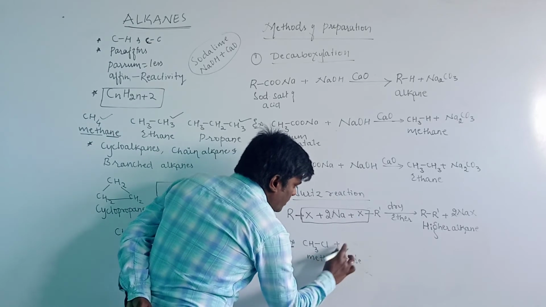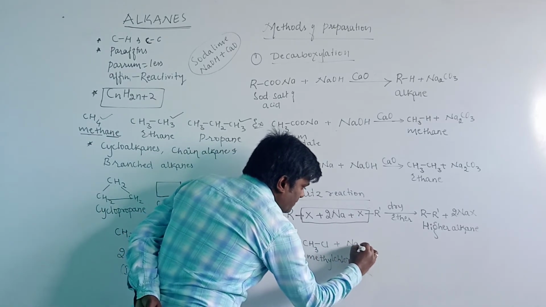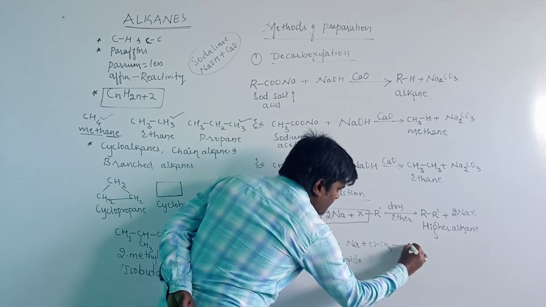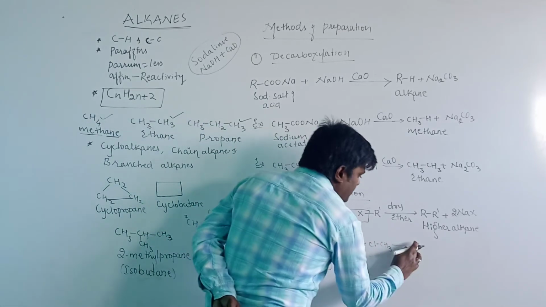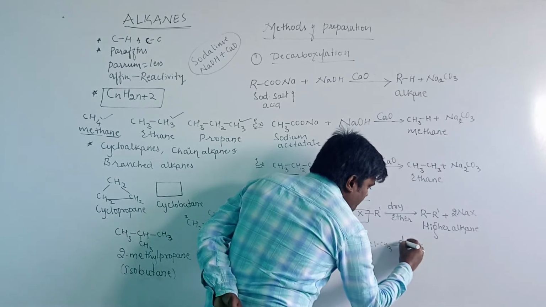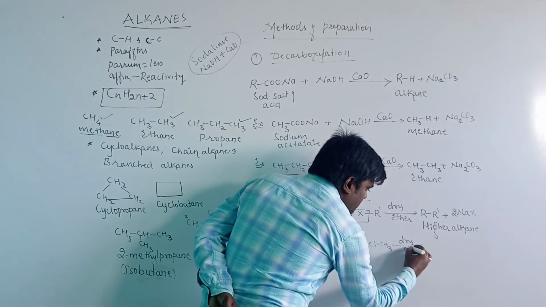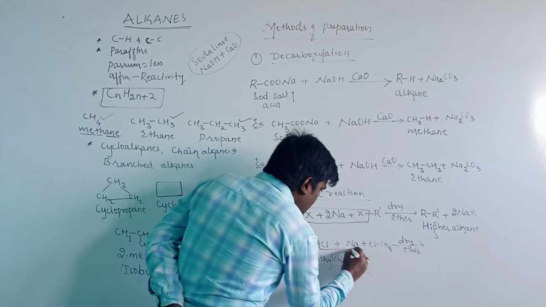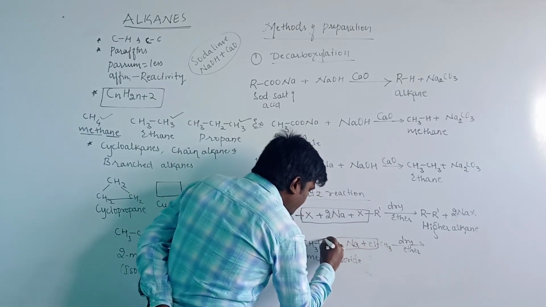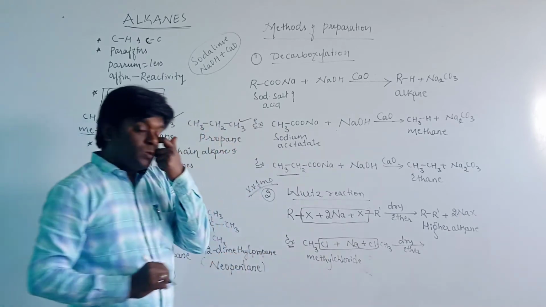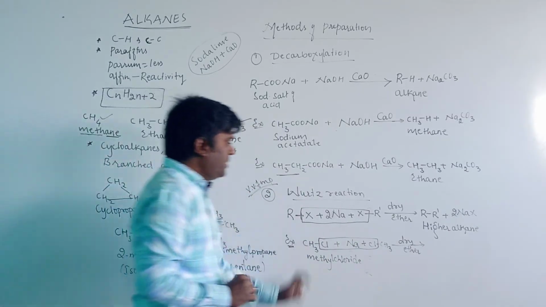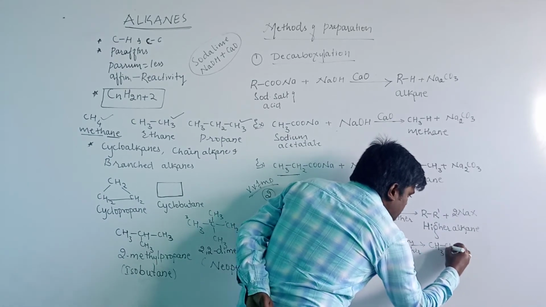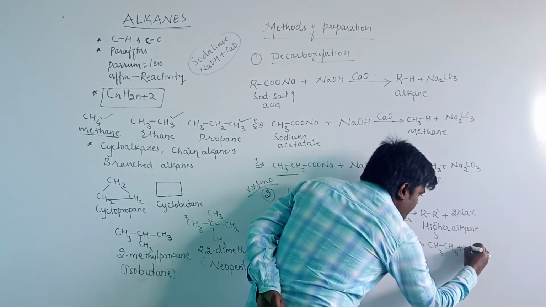When methyl chloride reacts with sodium in the presence of dry ether, the chlorine combines with the sodium and is converted into sodium chloride, and the remaining part is CH3CH3 plus NaCl.